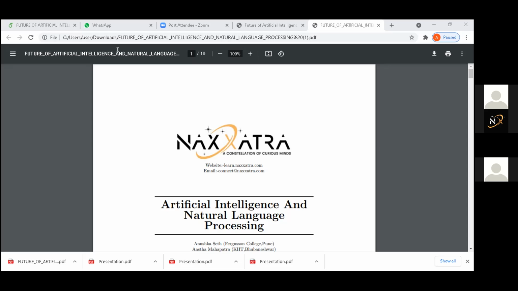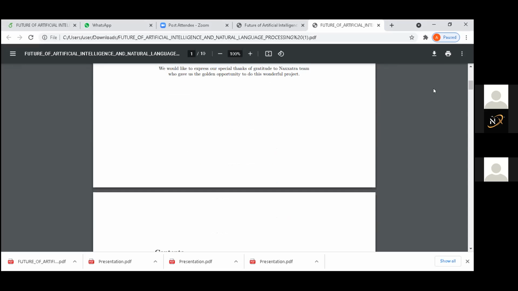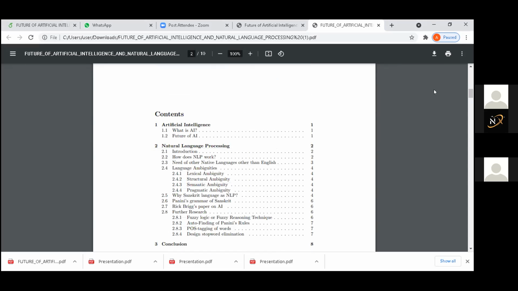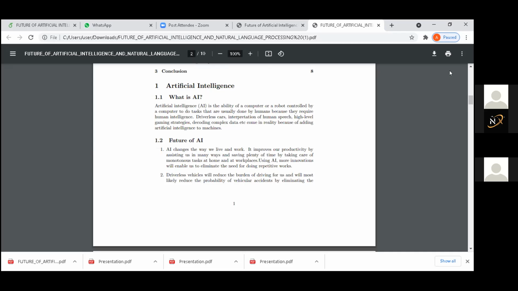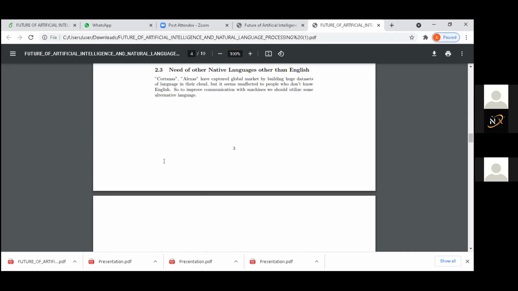And soon we'll be having a tribe feature in our Nakshatra community where we'll have dedicated, focused research groups or review groups. So you can surely join. Okay, can you go through the PDF? Yes. Scroll down. So audience here, do you have any comments or any doubts regarding this presentation on AI and natural language processing? Anyone?